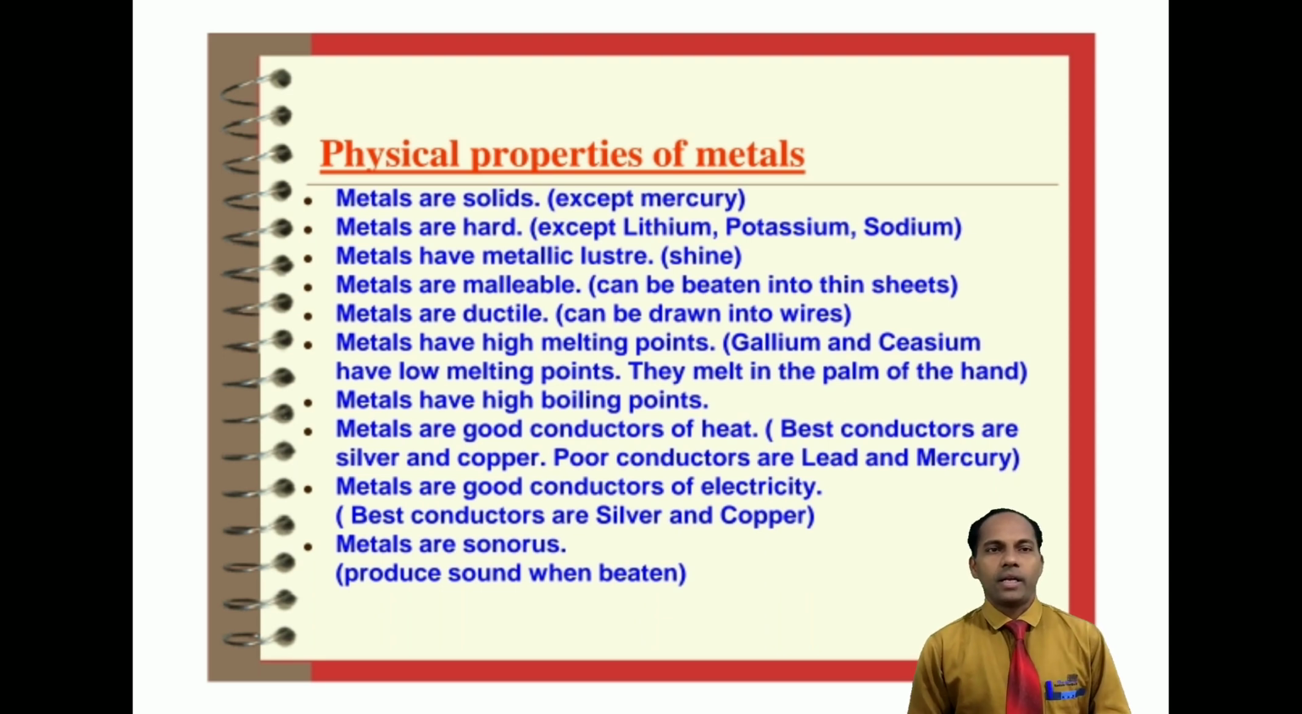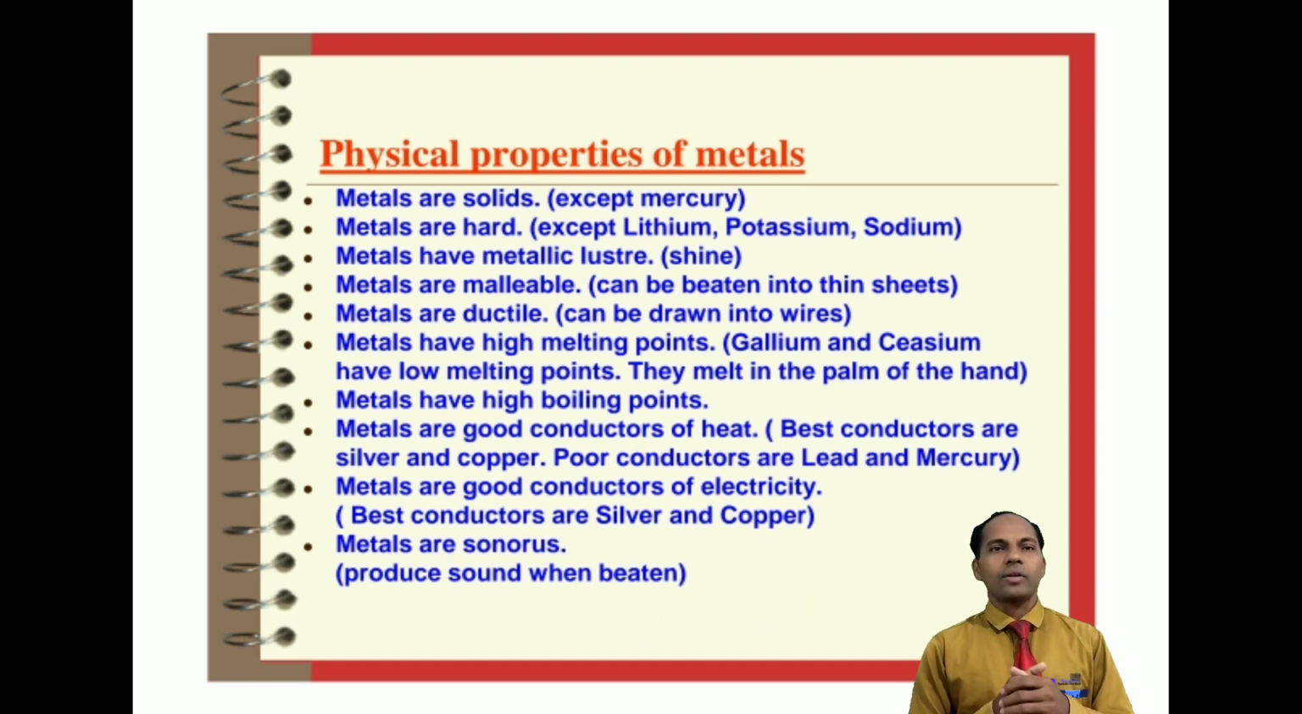Okay. Next, metals have metallic luster. That means they are shining. If you polish them, they will shine. Next, metals are malleable. What is malleable? They can be beaten into thin sheets. Next, metals are ductile. What is ductile? Ductile means they can be drawn into wires.